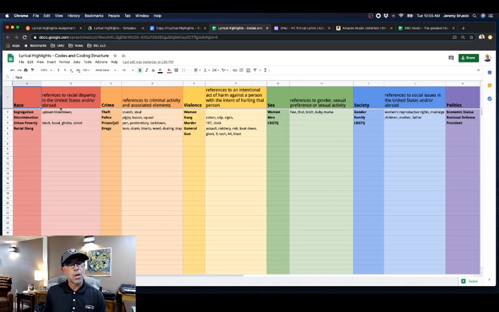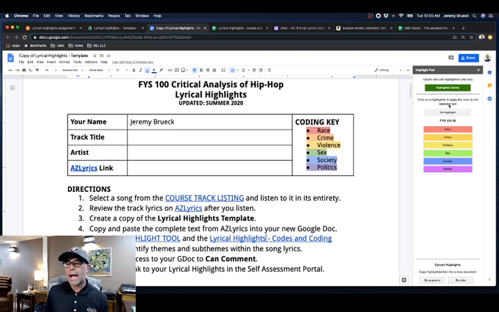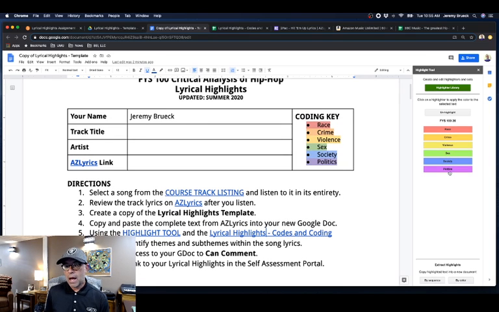So the colors should align with the coding structure that we set up and we talked about in class. You should find those on the coding key in the template for your lyrical highlights assignment, but you should also build those out in a highlighter library so that they match. After you've done that, then you need to fill out the rest of the information.